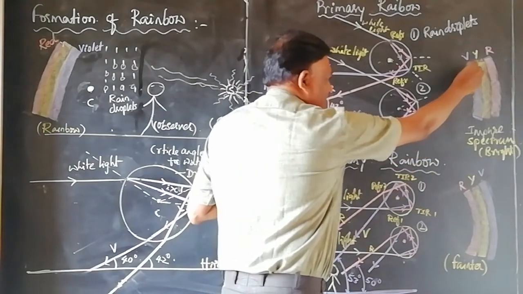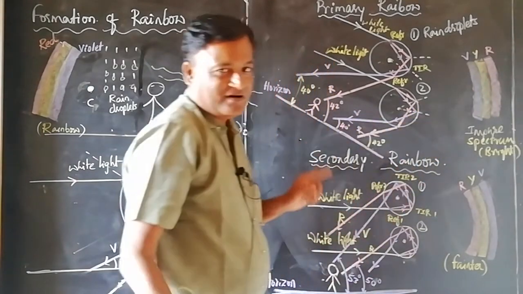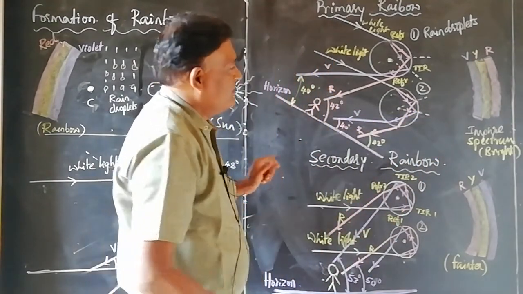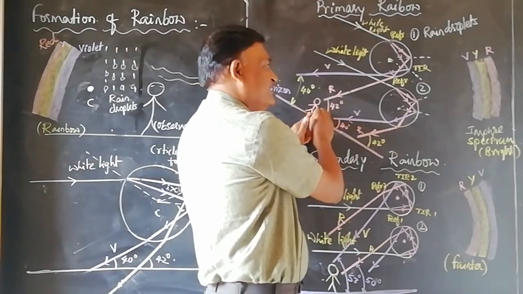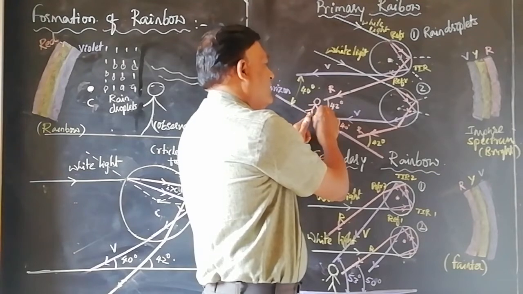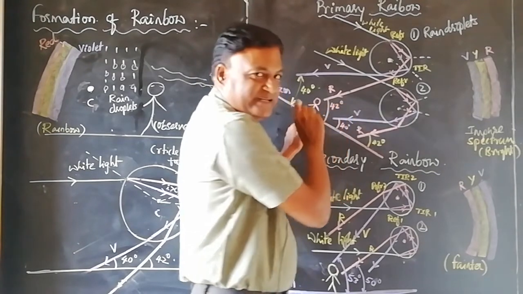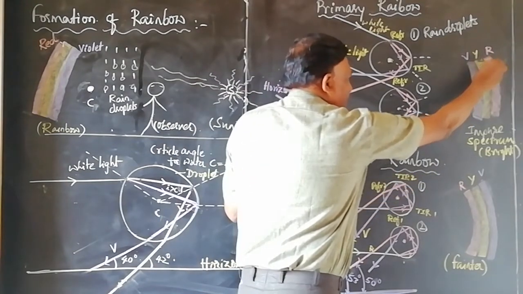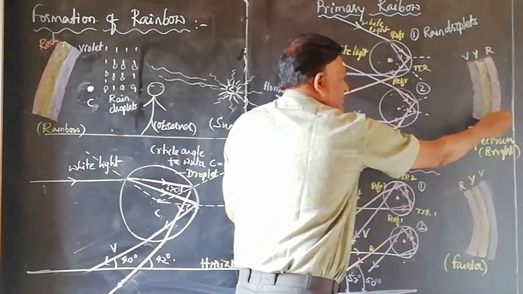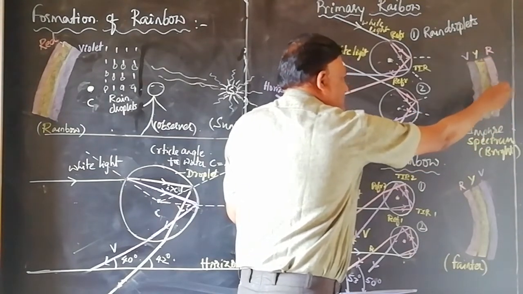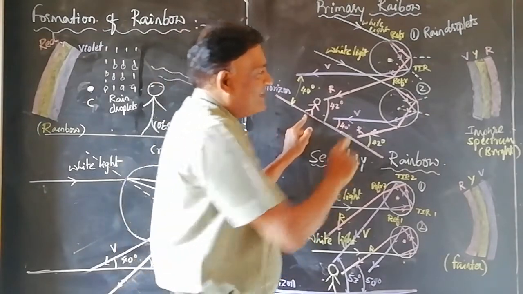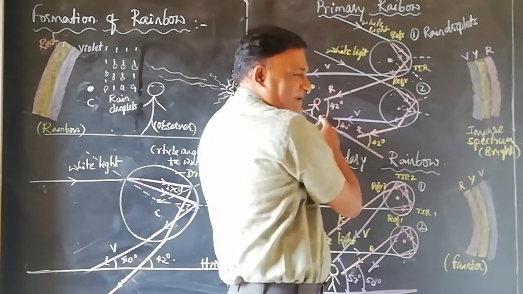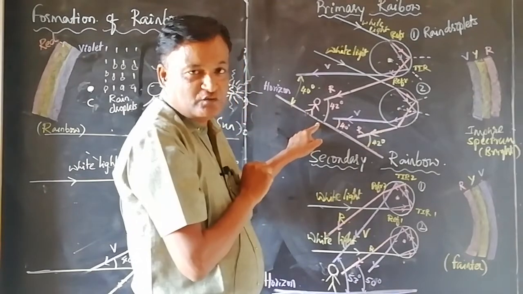Why is the rainbow always an arc shape, not a rectangular strip? So observer receives a red color light at an angle 42 degree. So these are all the points. From all these points, observer receives red color light, and that red color light reaches the observer at an angle 42 degree.